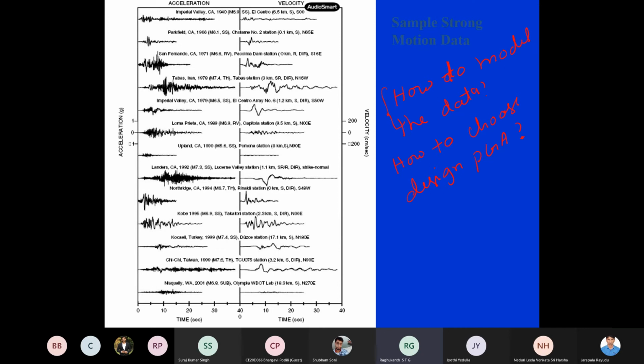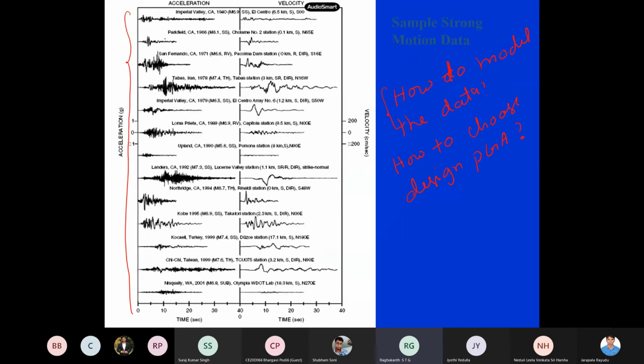Previously, in olden days, very few information was there. Now too much information is there. So how do we identify which one I have to use, and how do we model this data? If you see here, I am showing you a graph which has a lot of accelerations.